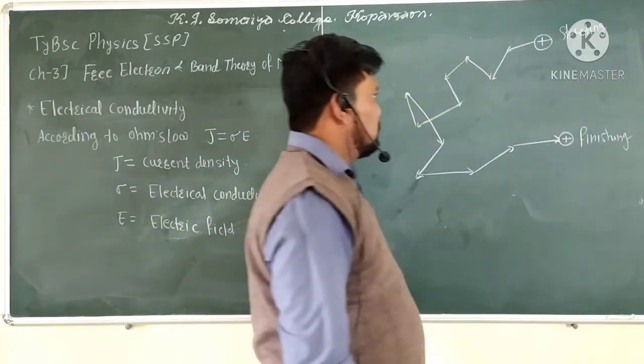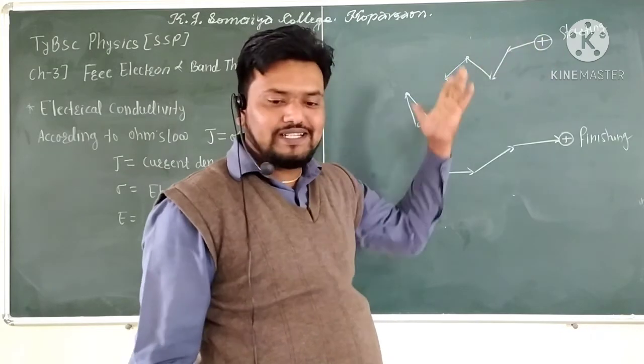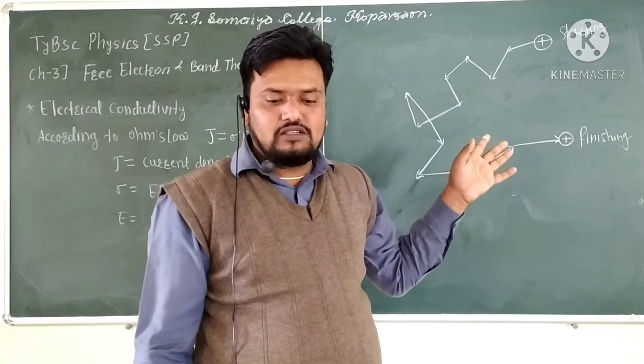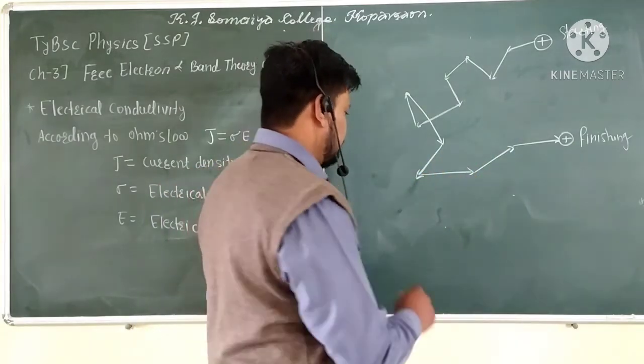So the electron starts from this position, randomly oriented in any direction. That is figure A, the movement of the free electrons through a fixed lattice.